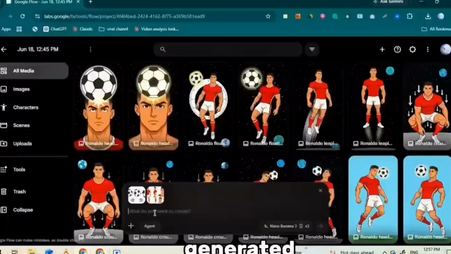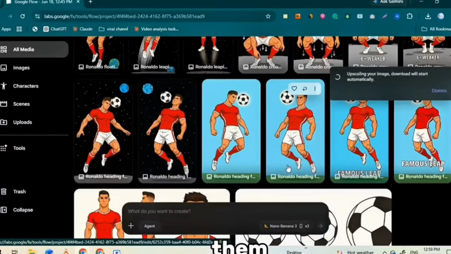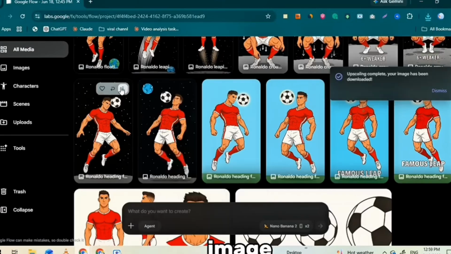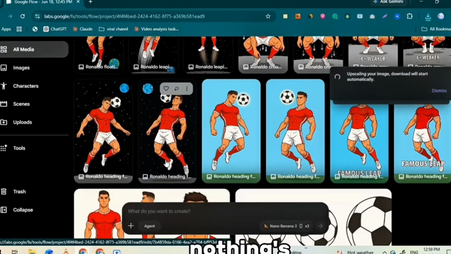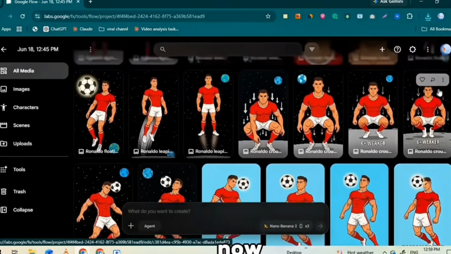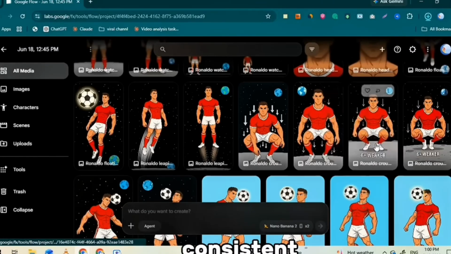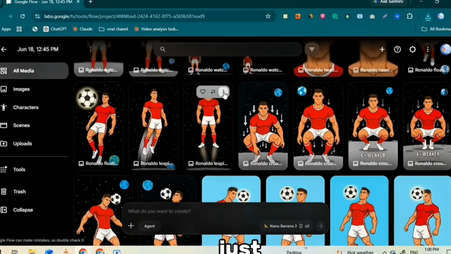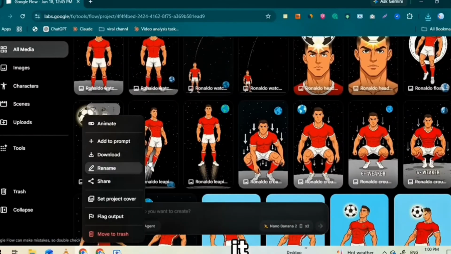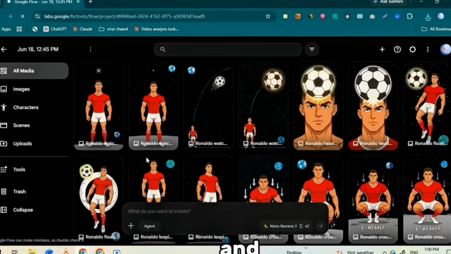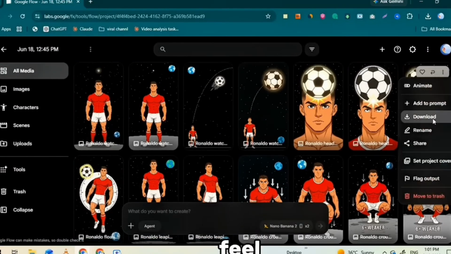Once they're all generated, here's the important part. Download them one by one. Save every image to your device, in order, so nothing's missing when we assemble everything. And now we've got the whole picture. Literally, every scene of your video has a clean, consistent image, but right now it's still just stills. So in the next step, we bring it all to life. We take these images and turn them into full animation using a free AI tool. This is the part that makes it feel like a real video.